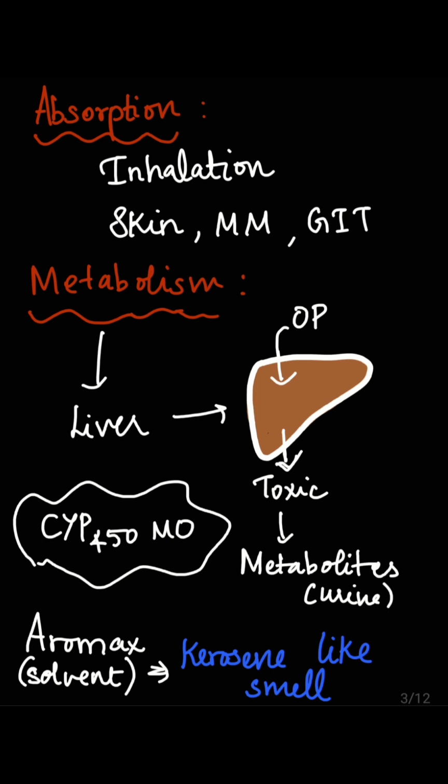Next, we will see about the absorption. It is absorbed through inhalation, skin, mucous membrane, and through the gastrointestinal tract. The major metabolism takes place in the liver. The organophosphorus poisons get activated after entering the liver and they become toxic. The metabolites are excreted in the urine. This is metabolized by cytochrome P450 monooxygenase enzyme. They are mixed with a solvent called aromax, which gives a kerosene-like smell in the body cavity, and froth.